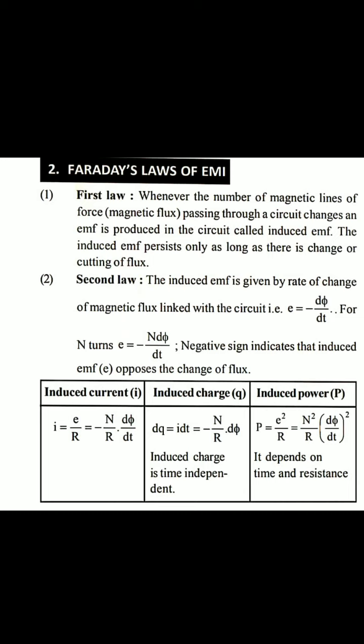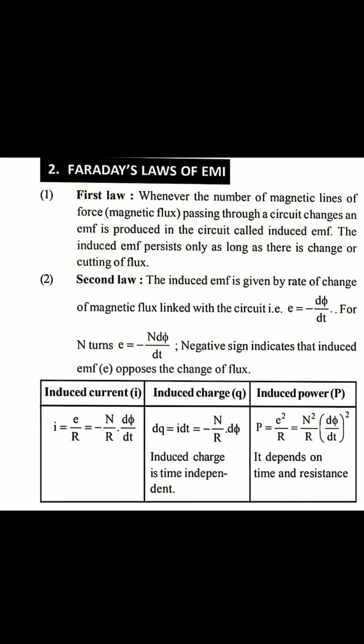So E equals minus d phi by dt. If you use the modulus sign, mod of E equals d phi by dt, because we use the modulus to avoid the negative sign. What is the meaning of this negative sign?